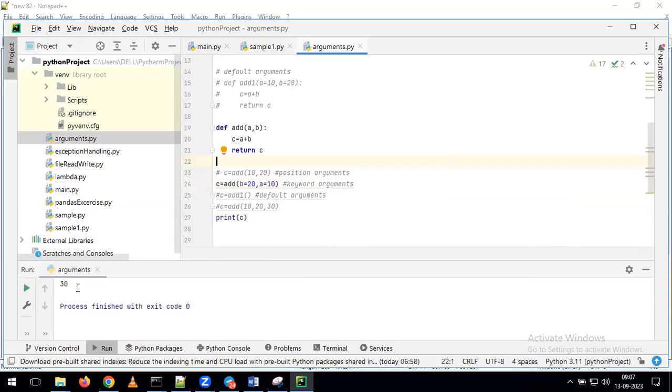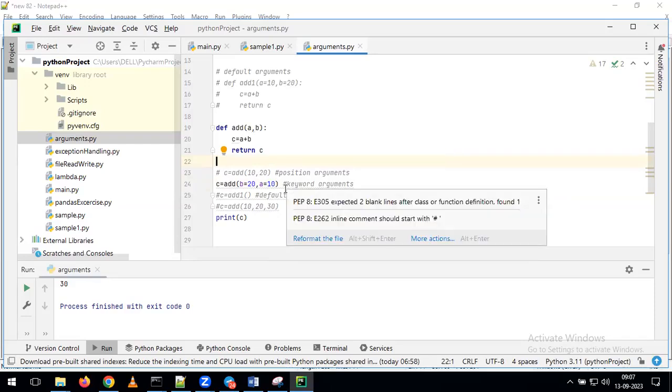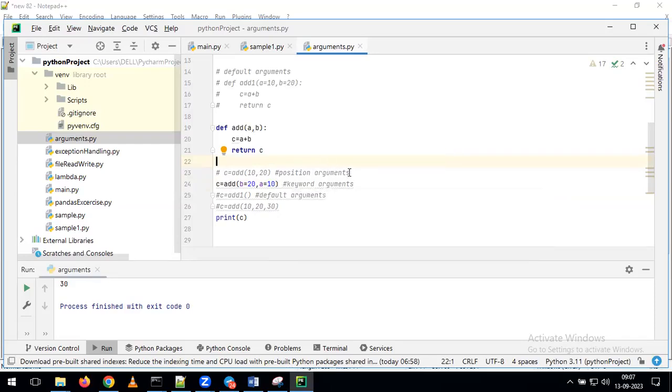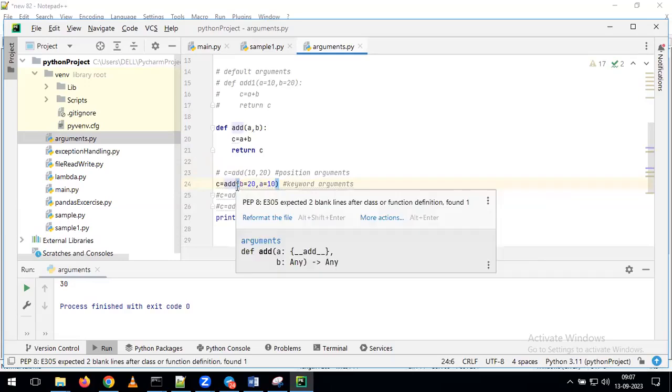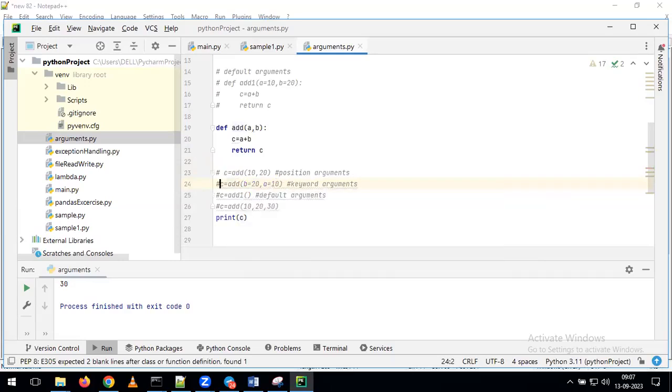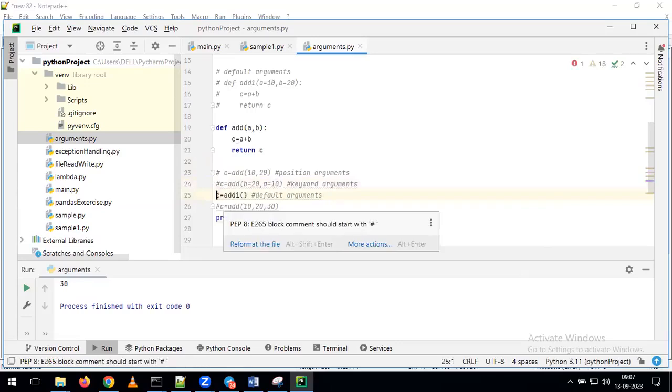So what's happening? We are getting the same output. Now, why I'm explaining all these things is nothing but, depending on your convenience, you can either go for positional arguments, or you can go for keyword arguments also. Now, in the same way, we have one more type of argument called a default argument. Any guesses what is the meaning of the default argument from your side?